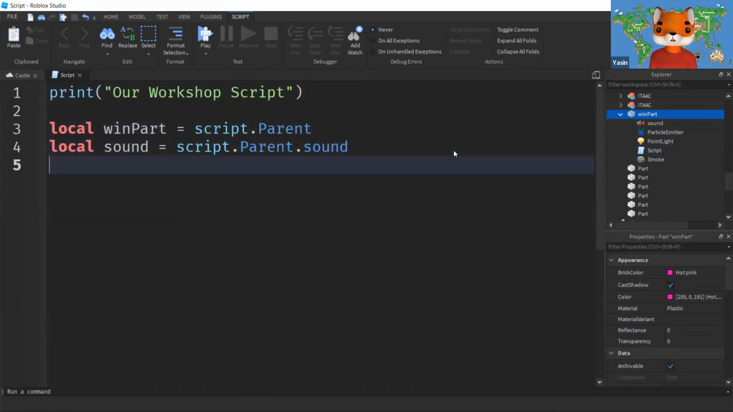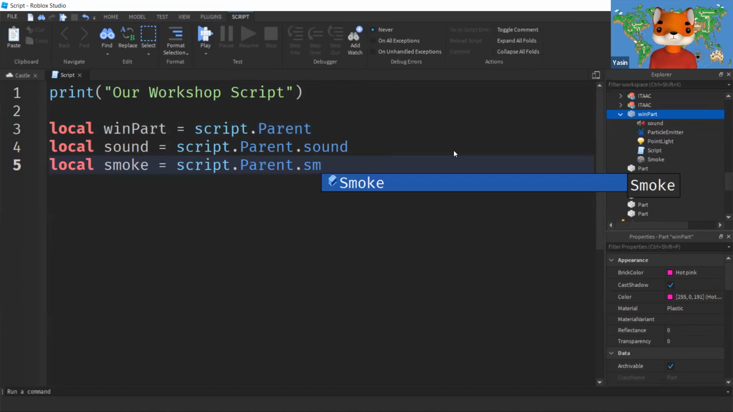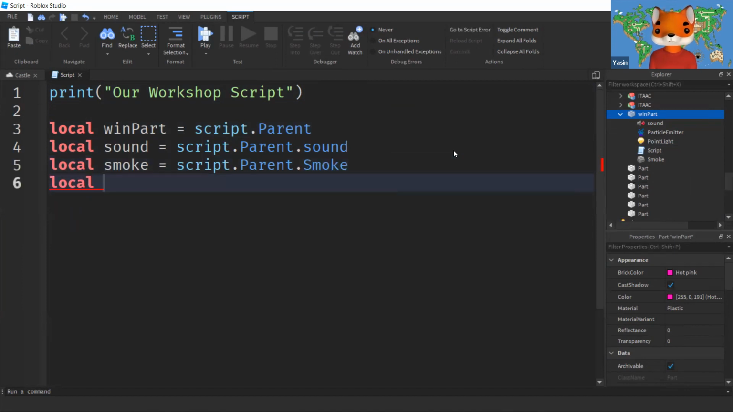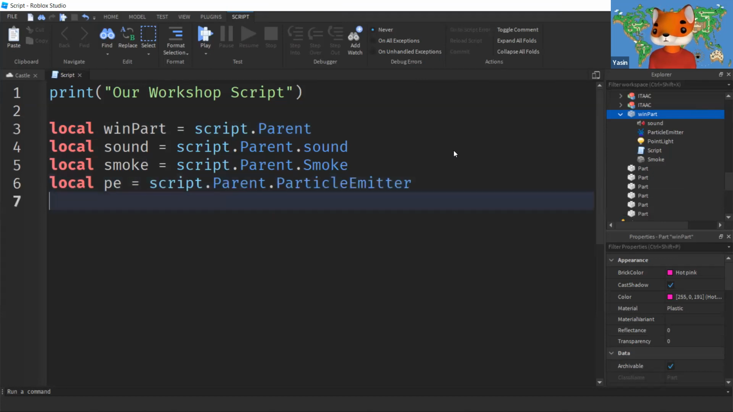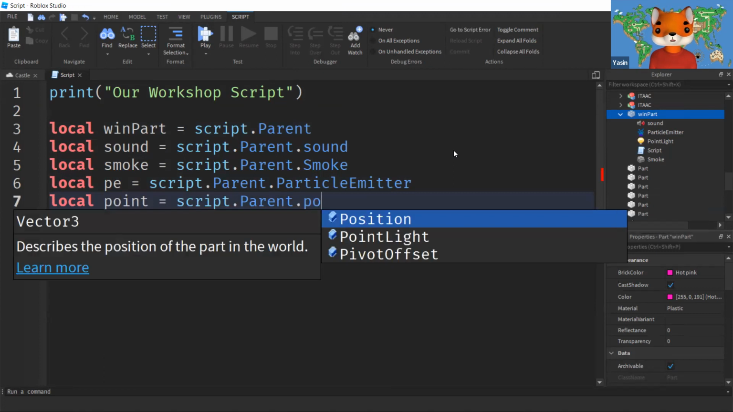Okay. We have smoke. Same thing again. We have particle emitter. So I'm just going to name it as PE. And we have point light. So local point light. And the same thing, just over here.